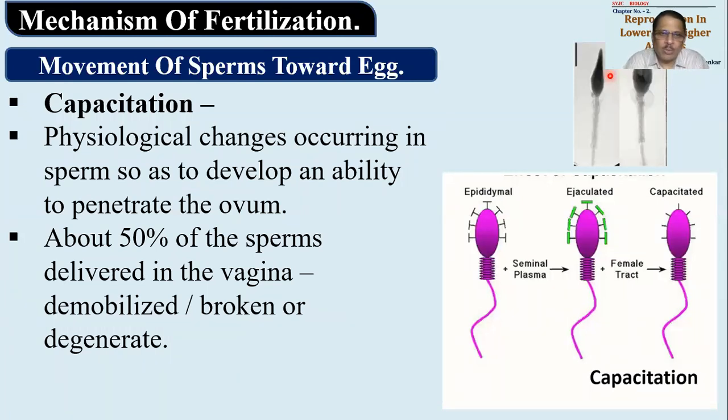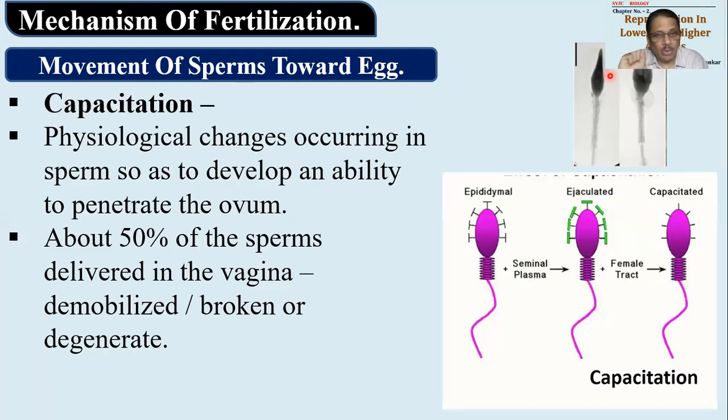Now, whenever sperms are delivered in the genital tract of the female, around 50% of the sperms are going to die in the vagina, or they might be demobilized, or broken, or degenerated. Why? The reason is very simple. The vagina is maintained acidic so as to avoid infections.